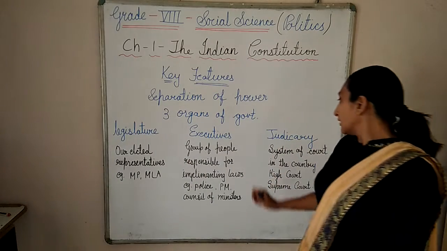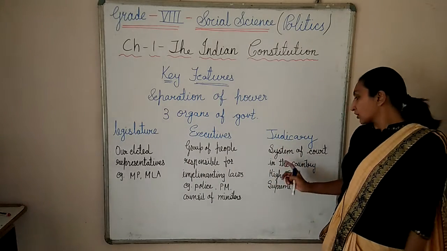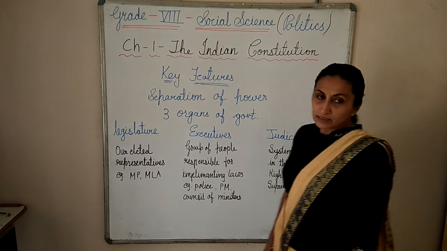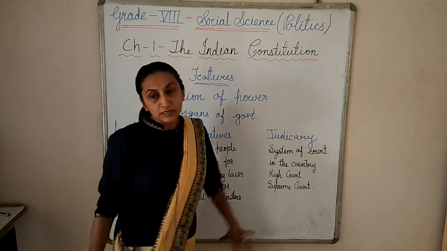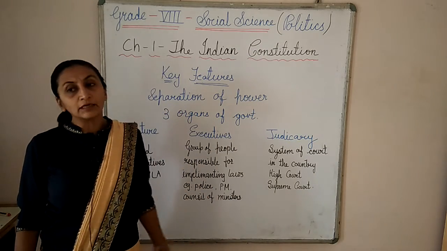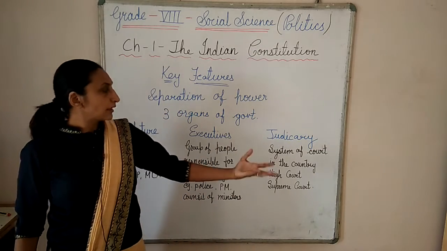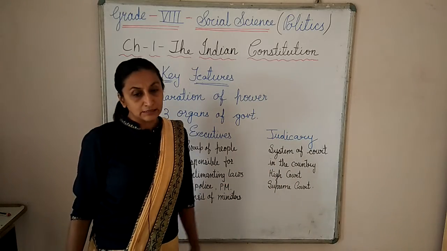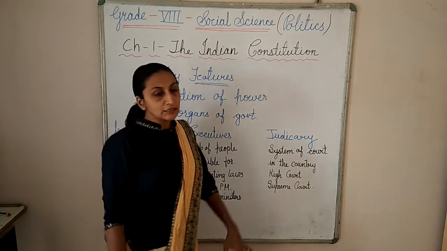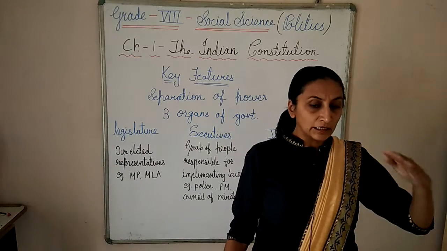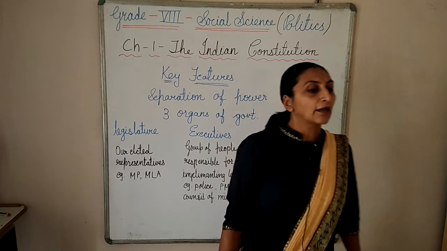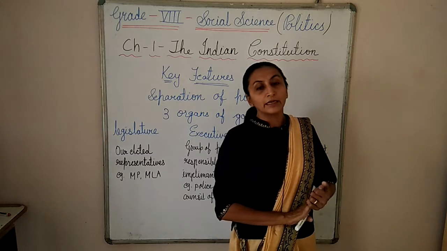After that, third is the judiciary. Judiciary system means the court. In India, the Supreme Court is there, the High Court is there. After implementation, if something happens, a conflict is there, then the matter goes to court, and the judiciary gives the final answer. In our country, the Supreme Court is there. In each and every state, one High Court is there. Our Gujarat High Court is at Ahmedabad.